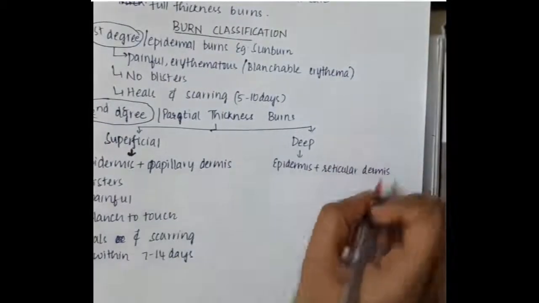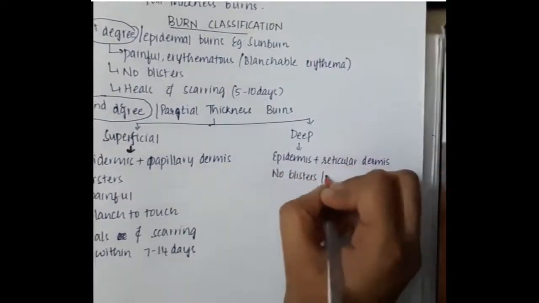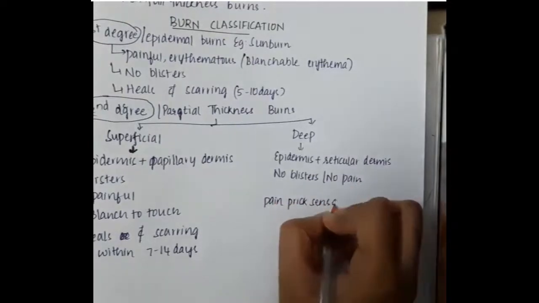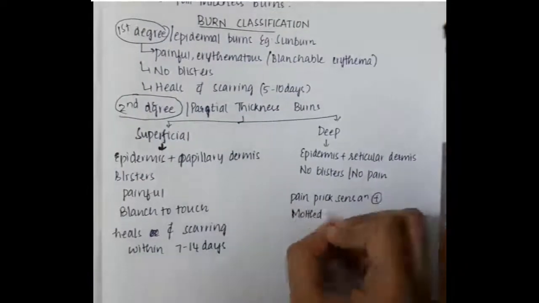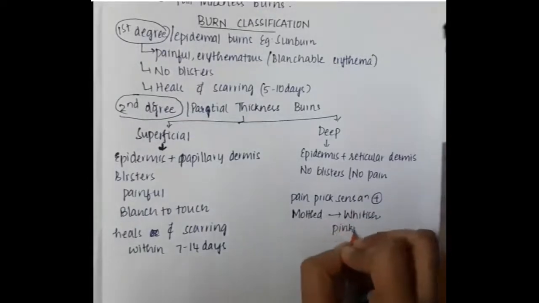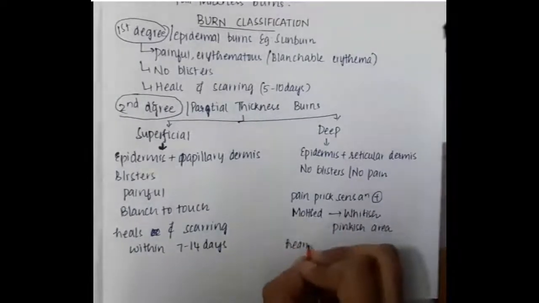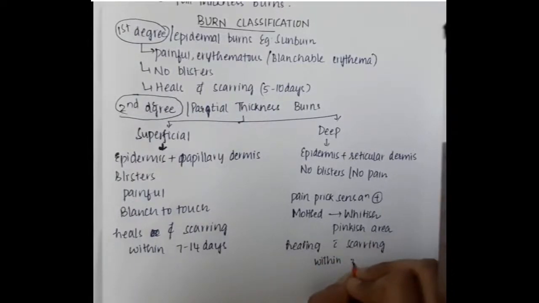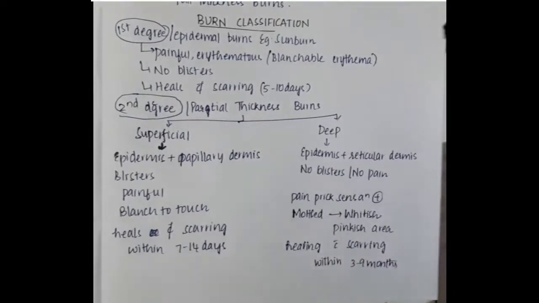Then deep burns involve the epidermis and the reticular dermis. Here there are no blisters and no pain, but pinprick sensation is present. It appears mottled whitish with pinkish areas, and these burns heal with scarring within 3 to 9 months, and all the appendages are destroyed.